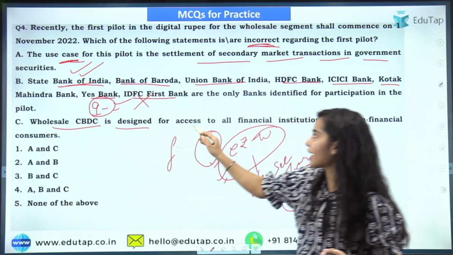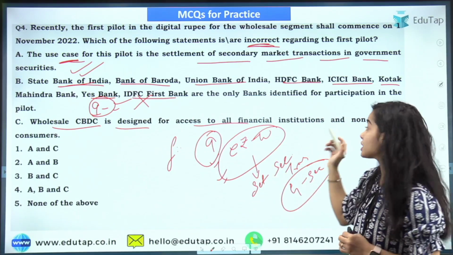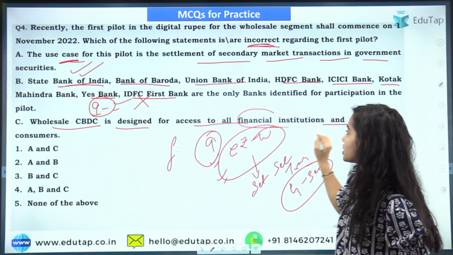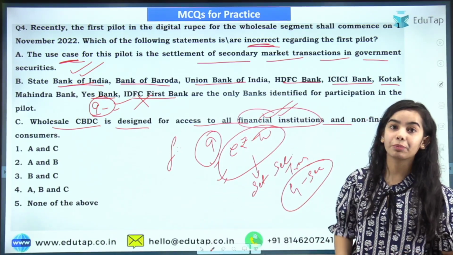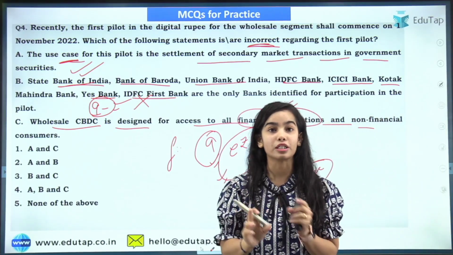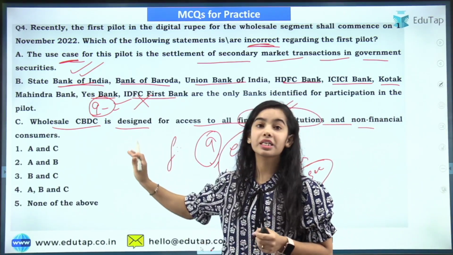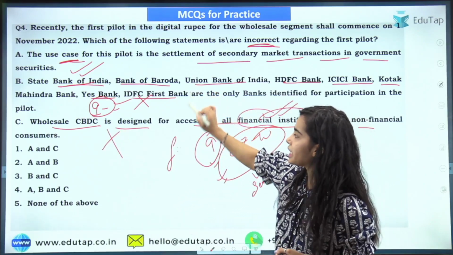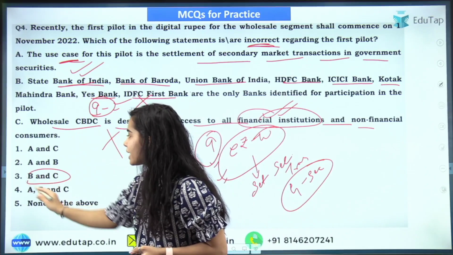Wholesale CBDC is designed for access to all financial institutions and non-financial consumers. If there would have been only the financial institutions, this would have been correct. But here non-financial is also written, so that is not correct, because wholesale CBDC is only for the financial institutions. So this is wrong. So here we can see that B and C are wrong. So the answer is B and C.